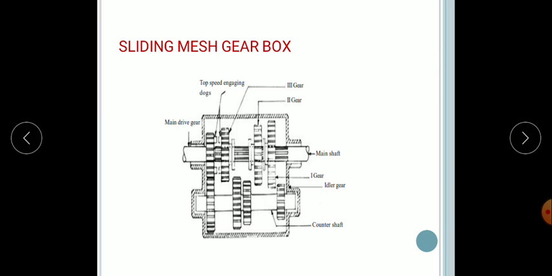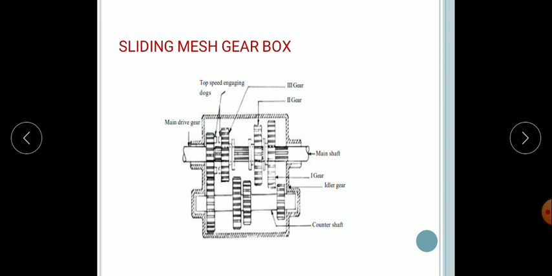Next one, third gear. So this is the third gear. You can see the third gear. In third gear, which is also the top gear of the gearbox, the main shaft is directly driven by the spline shaft with the help of the dog clutch. So this is the dog clutch. You can see here, this is the dog clutch.